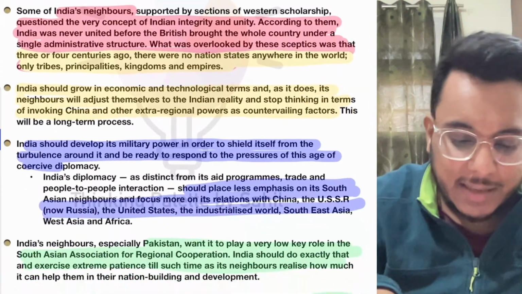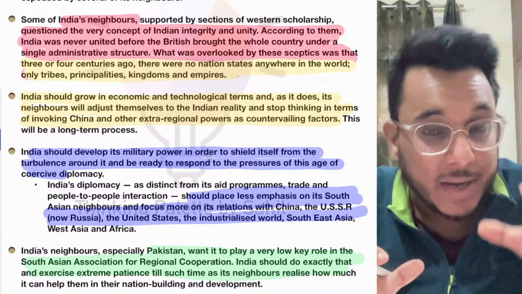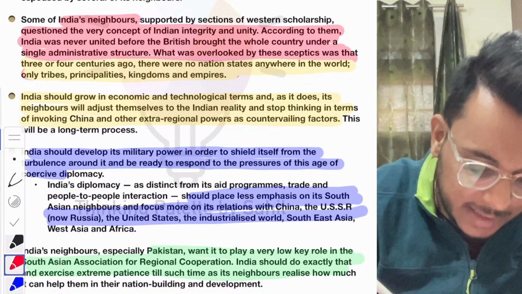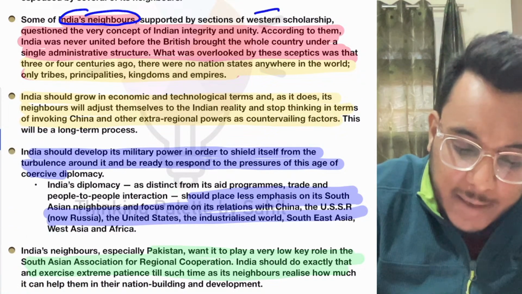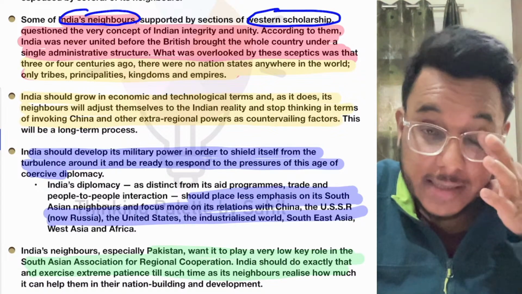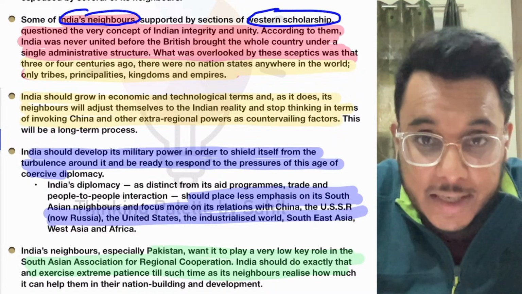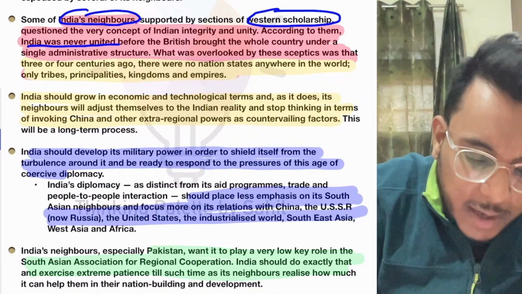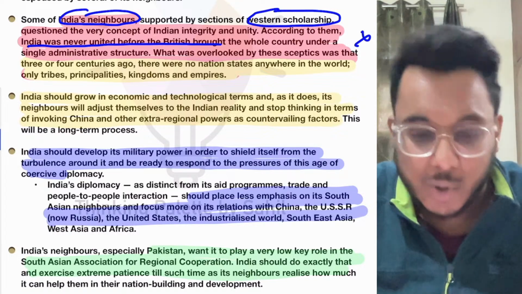Now guys, understand this thing, that India always talks about this shared religion, culture, heritage, people to people ties, everything. But India's neighbors always challenge India. Okay, India's neighbors challenge India, and many number of times they are also supported by Western scholars. They say you are talking about Indian integrity, but you were never united before the Britishers came. They were the Britishers who united you for the first time. So they say that India was never united before the British. Okay, so what integrity is it talking about?